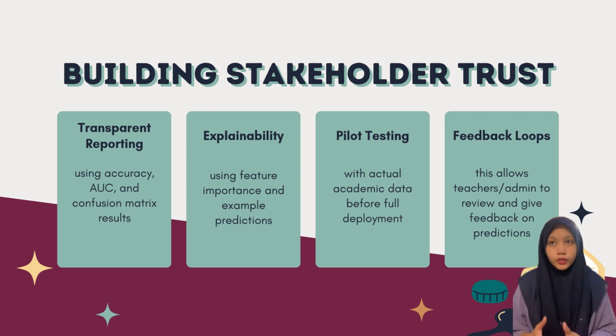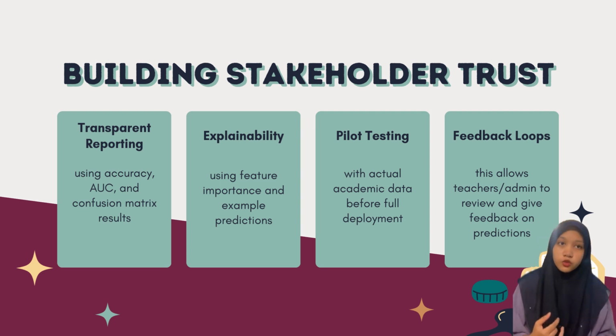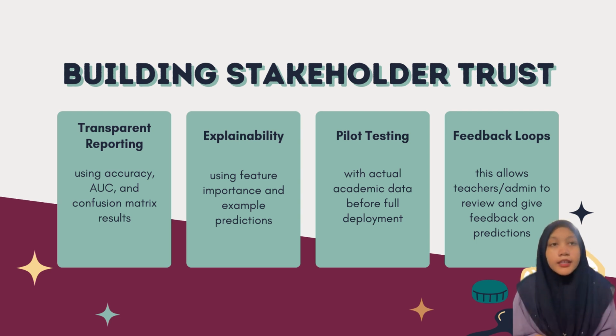To ensure that stakeholders trust and adopt the model, which is random forest, we propose several key steps. First, we have transparent reporting, which will use accuracy, AUC, and confusion matrix results. This will build confidence in how well the model performs. Next, we have explainability, which will use feature importance and example predictions. Next is pilot testing with actual academic data before full deployment. And lastly, feedback loops. This will allow teachers and administrators to review and give feedback on the predictions so that it will help to improve the system over time.